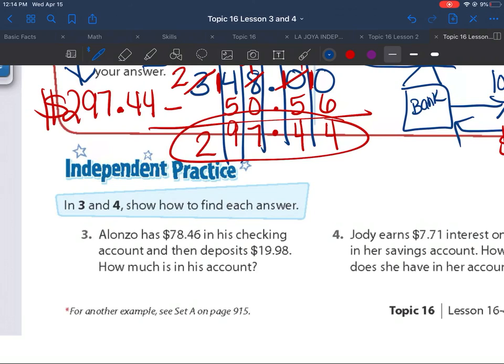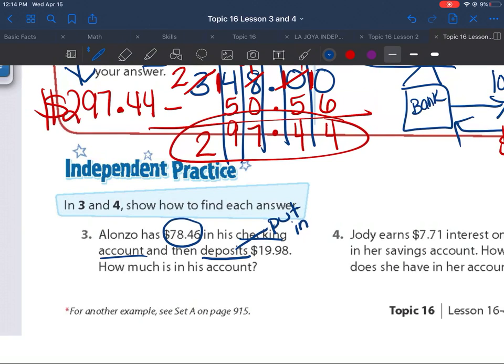Alonso has $78.46 in his checking account and then deposits $19.98. How much is in his account? So Alonso has this amount in the bank, in his checking account. He's going to deposit.